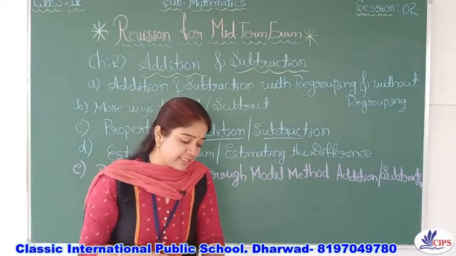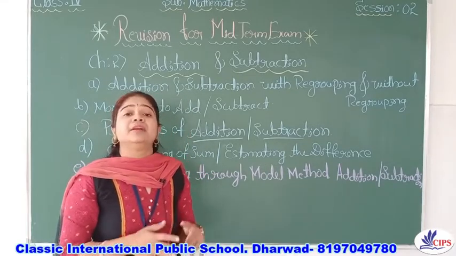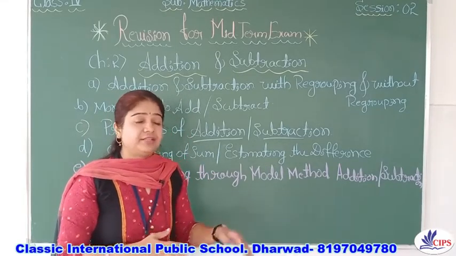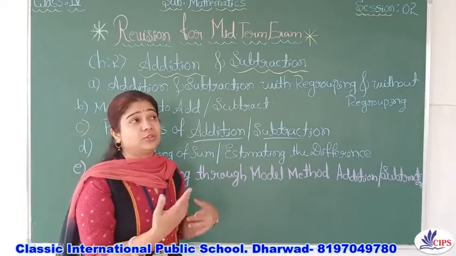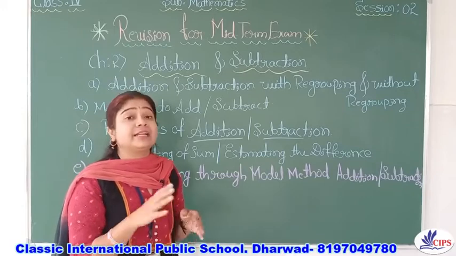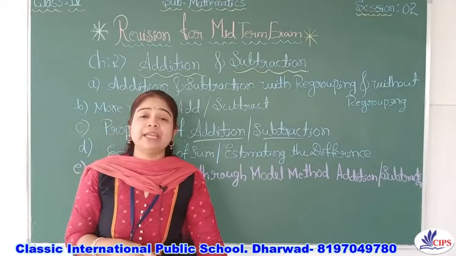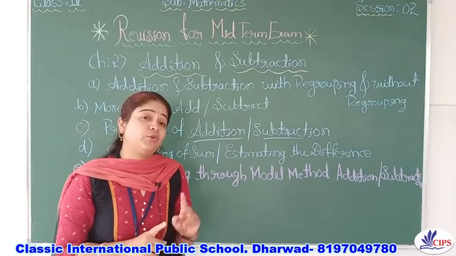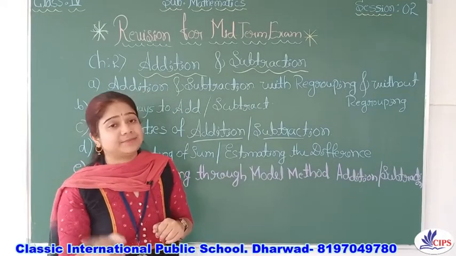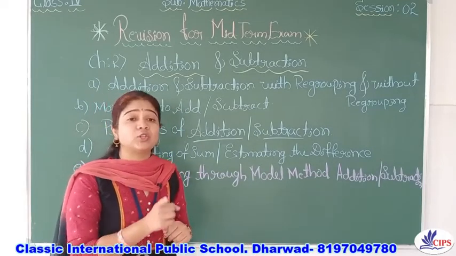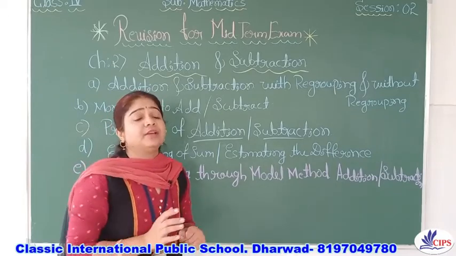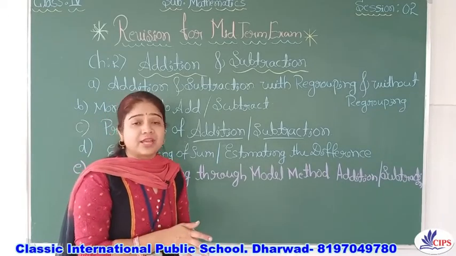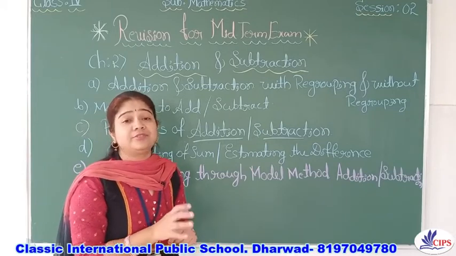So next is the doing part. If it is addition, then do the addition sum. The rounding of numbers will come later, but in the doing part you have to do either the addition or the subtraction. That is the actual sum. If you are doing addition, that is the actual sum. If you are doing subtraction, that is the actual difference.